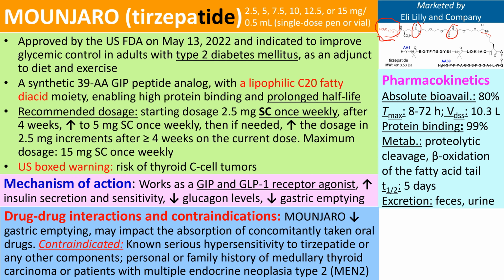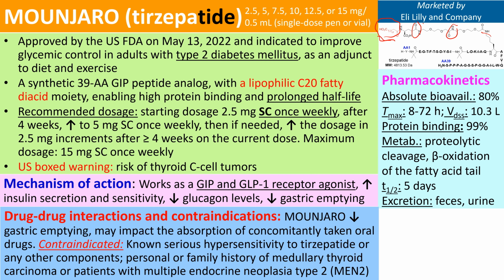Contraindications. Currently, there are 2 contraindications listed on the prescribing information. One is patients with known serious hypersensitivity to tirzepatide or to any other components. Given this is a peptide analog, you can see the serious sensitivity to tirzepatide.